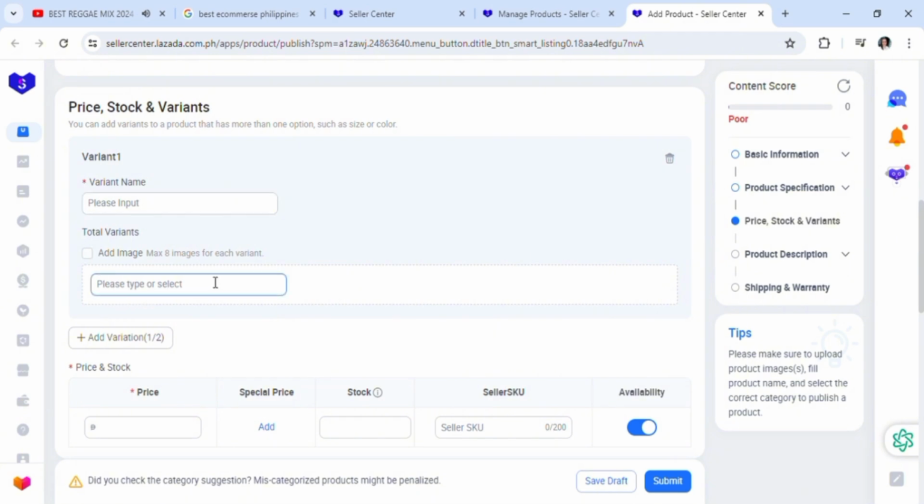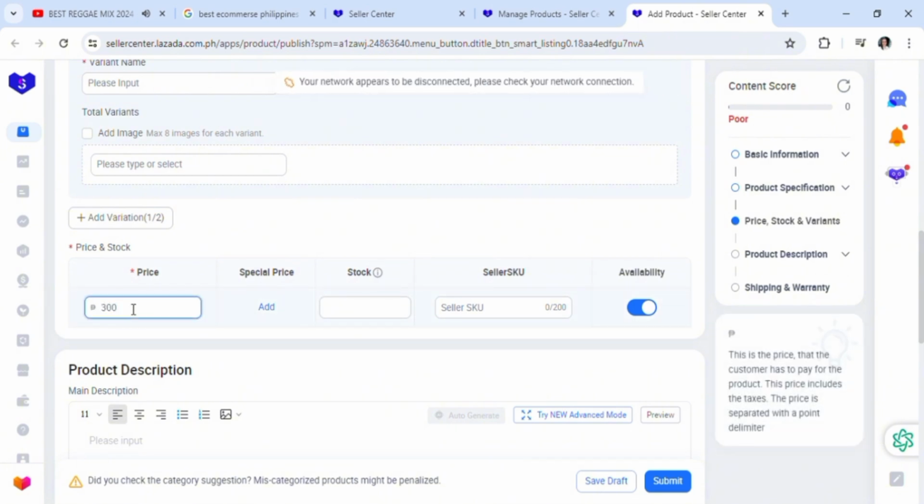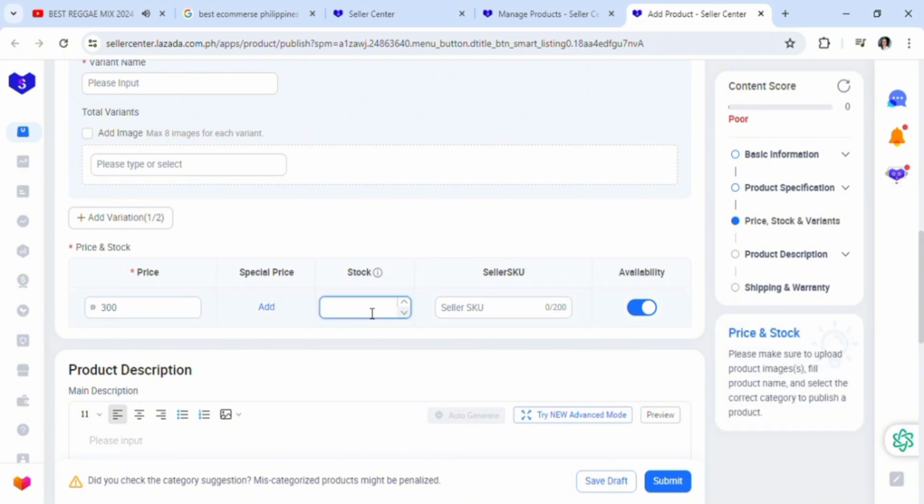I'm just saying, a lot of variants here. Just fill all this up. The pricing is very similar to the TikTok one that I showed you guys, and that's how simple and easy it is. The price, let's say it's 300. You can add it there.